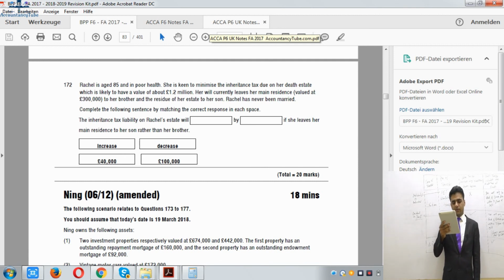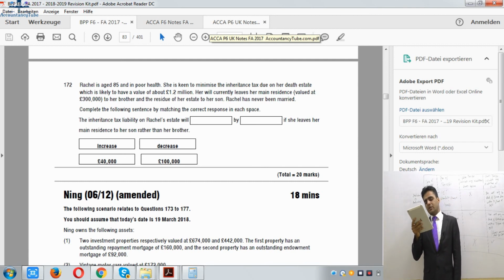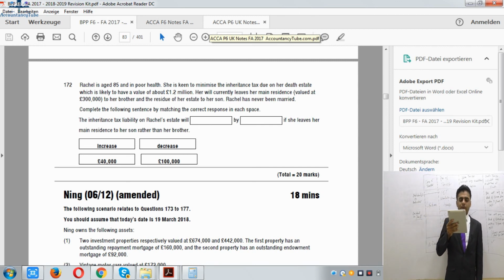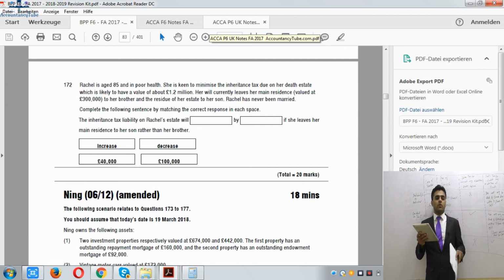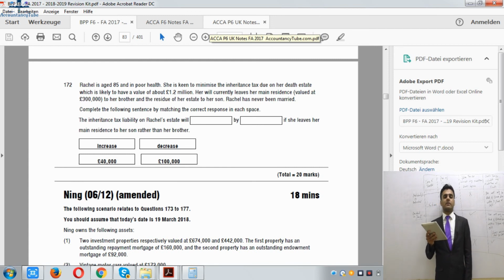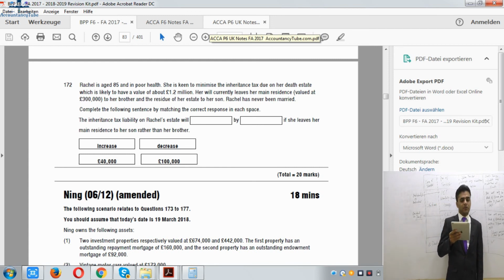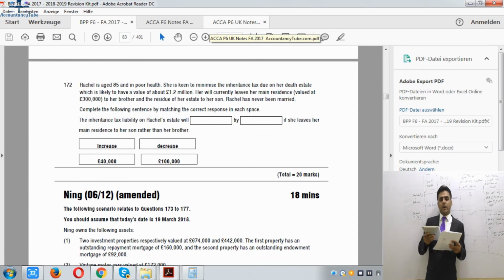Even I got confused. So inheritance tax liability on Rachel's estate will be decreased by dash amount. So because the inheritance tax liability, we got in a residence nil band of £100,000. So on that, we will save tax at the rate of 40%. So that is £40,000. It will be decreased by £40,000 if she leaves her main residence to her son rather than her brother. All right.